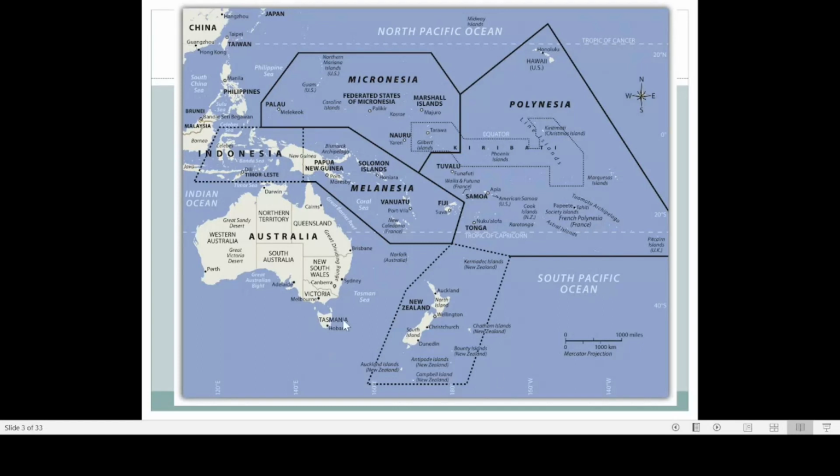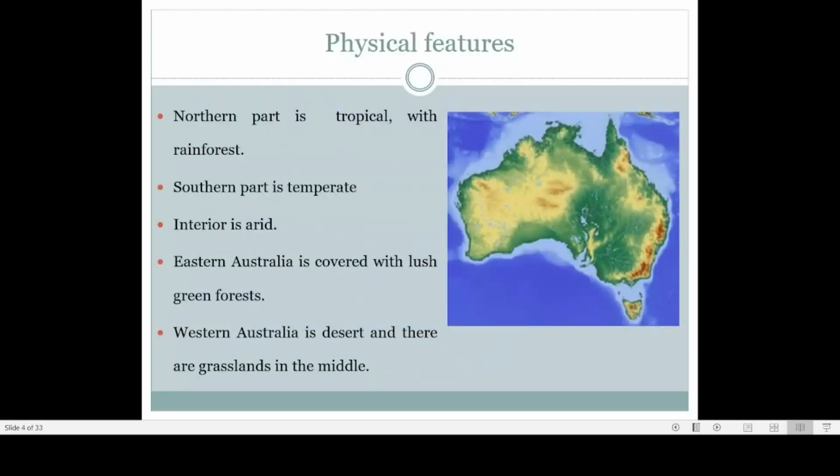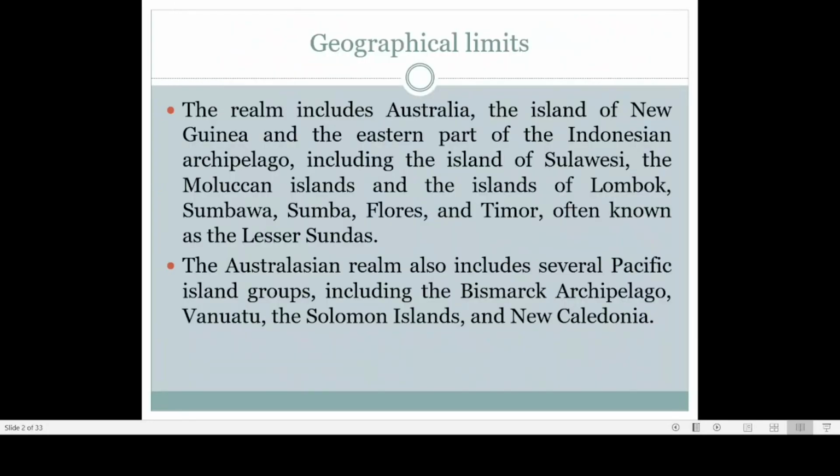Now here you can see a smaller island. This is also part of Australia, but it's an island known by the name Tasmania. This is in the southern part of Australia. It's a somewhat bigger island, but still it is known by the name Tasmania. So these are the geographical limits of the Australian region.